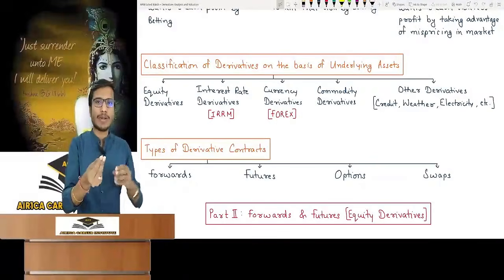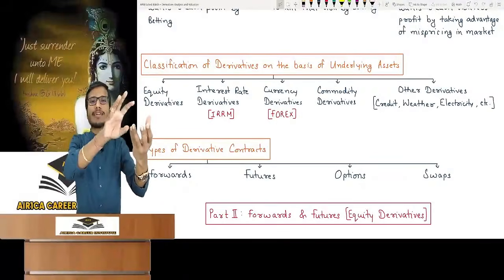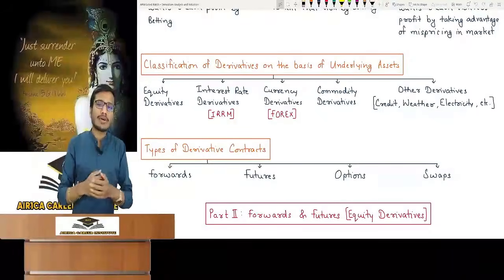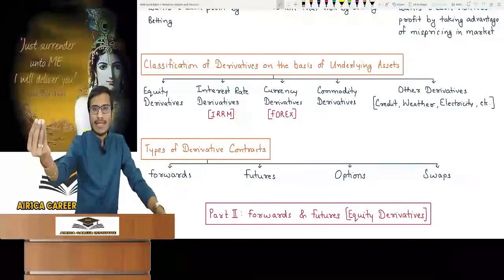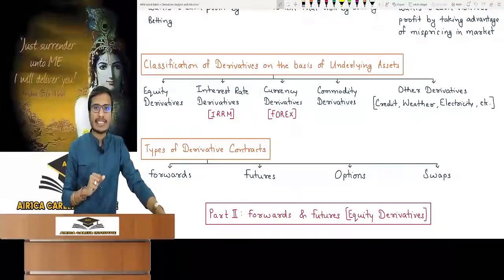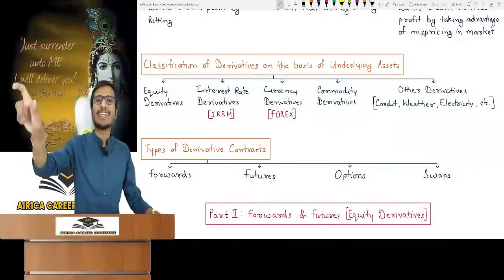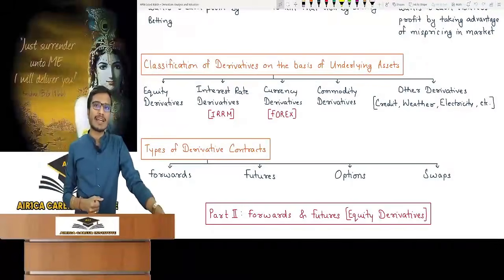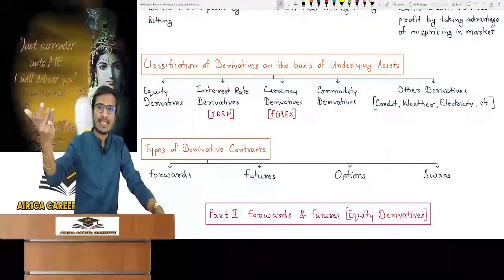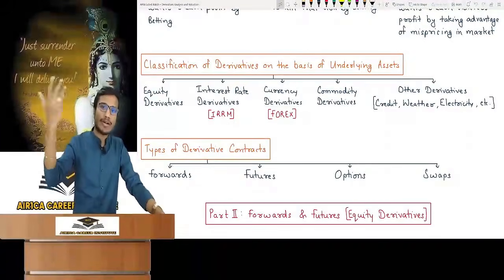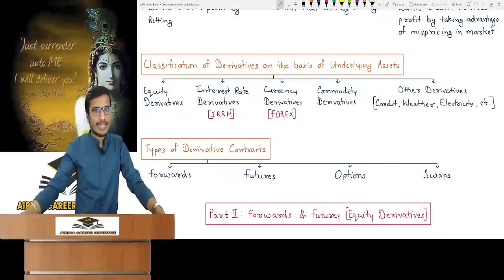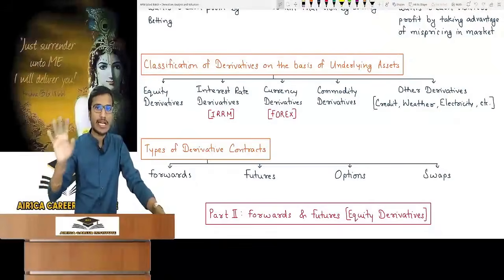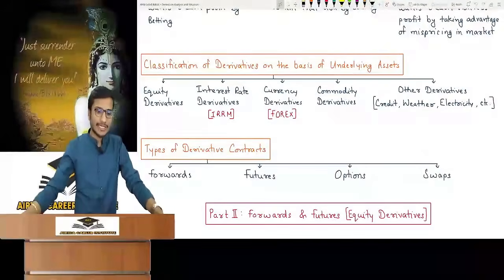Credit means what? Loan. I gave a loan to someone and now I do a derivative on it, on whether the other person will default or not. Or weather: what will be the temperature in this city after a month? How much will be the rainfall? How much will be the humidity? Betting on all these. Or betting on electricity prices: what will be the price of electricity per unit? Or contracting on it, you can do anything. So these will be derivatives. The logic will be the same, but your theory portion will be covered in theory. Are you guys getting it?